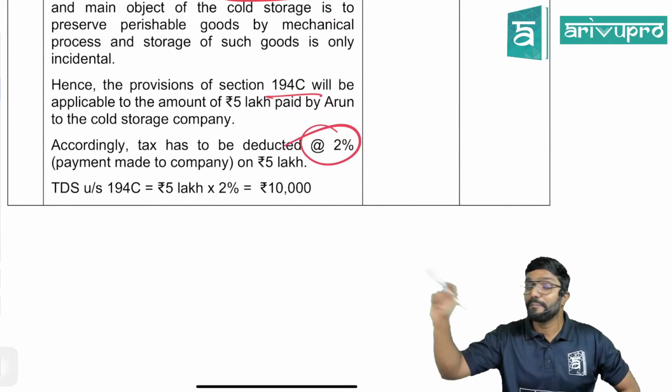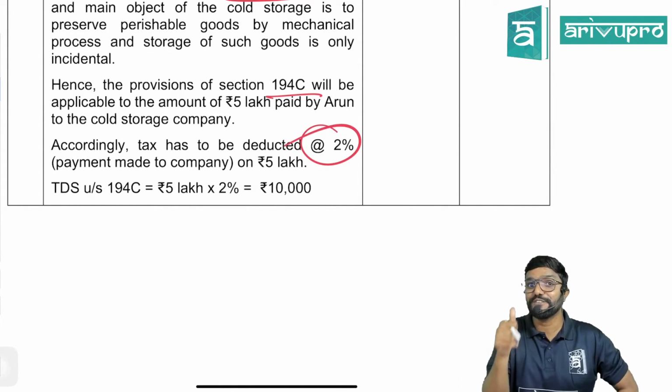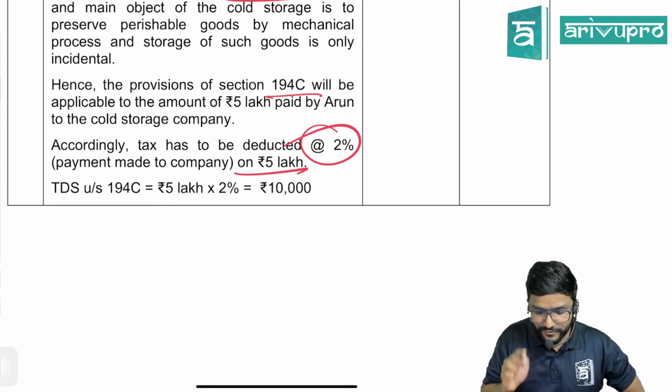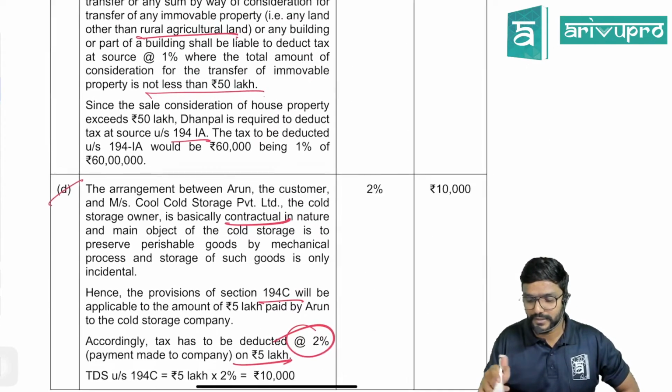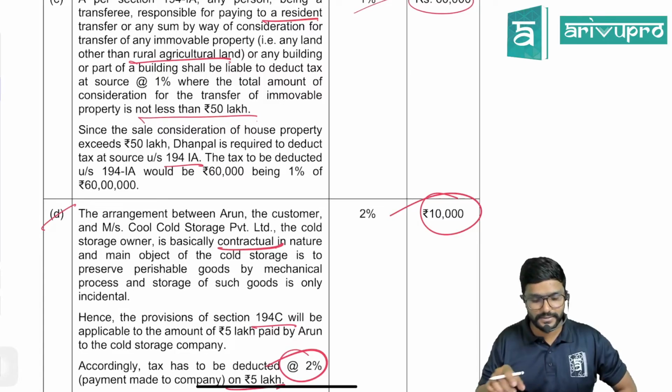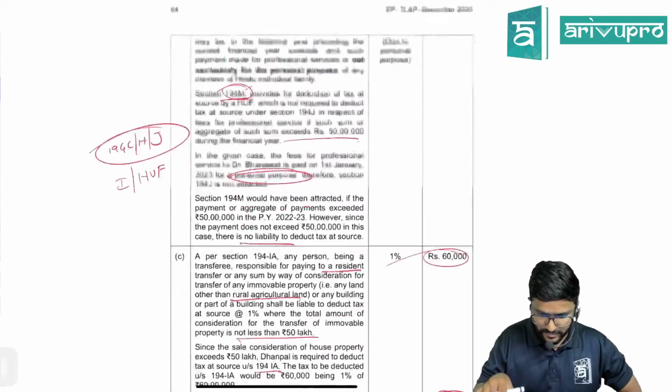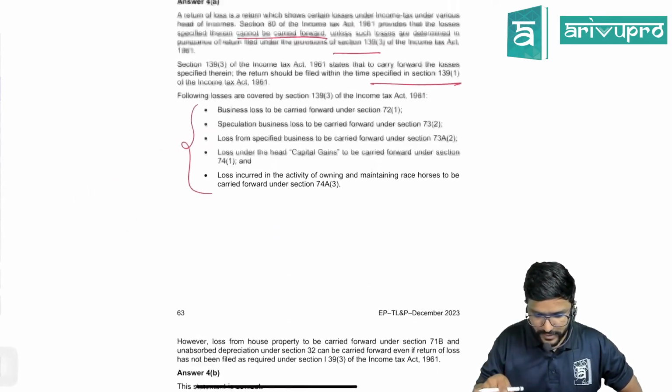Why, sir? The payee is a company, not individual or HUF. Please be careful. So, on 5 lakh, 2% comes to 10,000. 10,000, guys. Okay. Next.